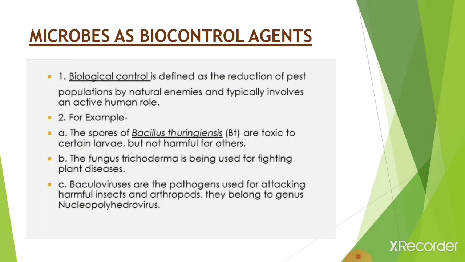So our last topic is microbes as biocontrol agents. Biological control is defined as the reduction of pest population by natural enemies and typically involves an active human role. For example, the spores of Bacillus thuringiensis, short form BT, are toxic to certain larvae but not harmful to others. The fungus Trichoderma is being used for fighting plant diseases.